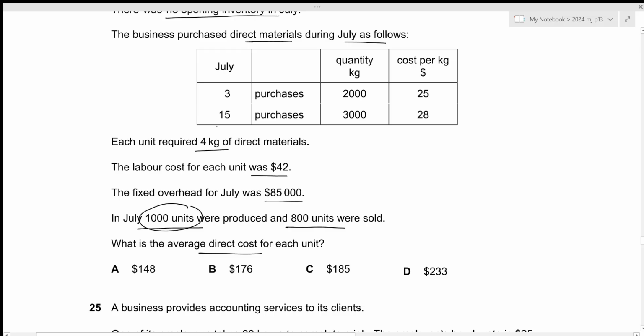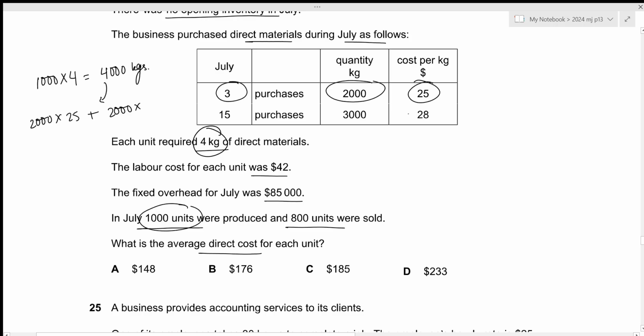And we know that each unit requires 4 kg of direct materials. So 1,000 units will require a total of 4,000 kgs of direct material. Let's calculate the price for these 4,000 kgs. First of all, we'll use the purchases made on 3rd July because we are talking about FIFO method of inventory valuation. So we'll use these 2,000 kilos first. So 2,000 at the rate of 25. Then we need another 2,000 and this will be at the rate of 28. So this results in the total direct material to be 106,000.